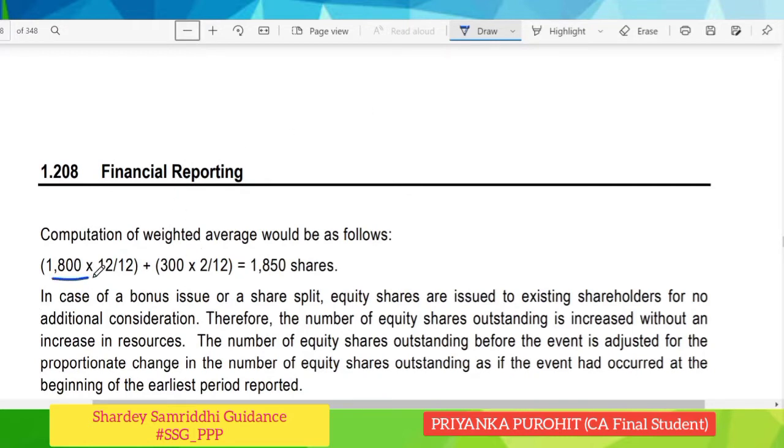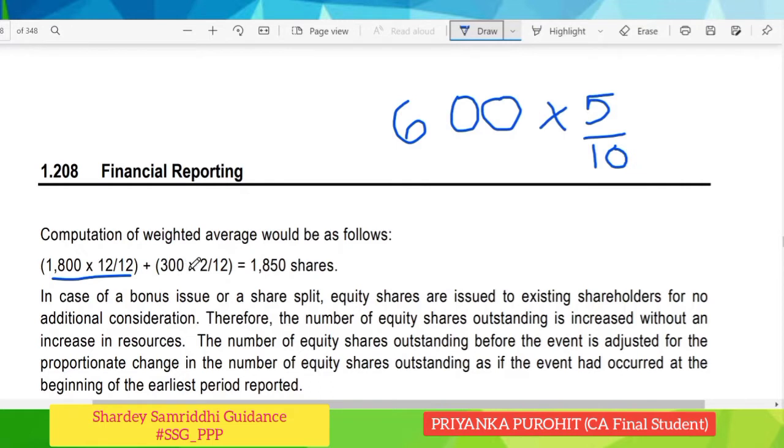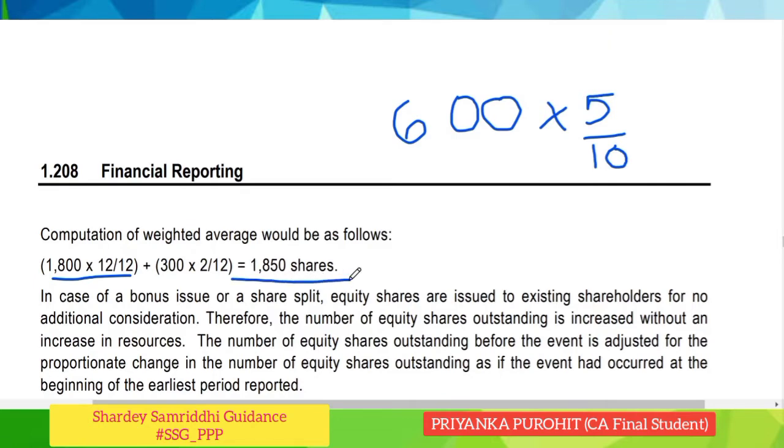So 1800 into 12 by 12, that is 1800 for the entire year, and for this 600 we have taken 300 because we have calculated the proportionate number of shares. 600 into 5 paid up, face value was 10, so we will consider 300 shares for 2 months, and thus the weighted average number of shares would be 1850.